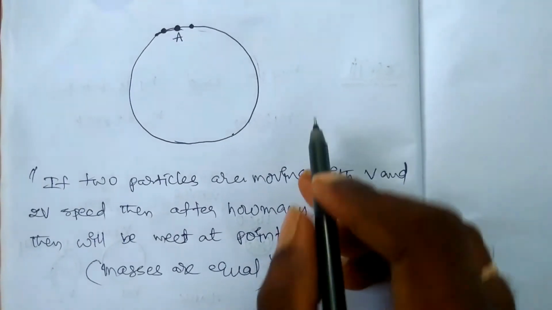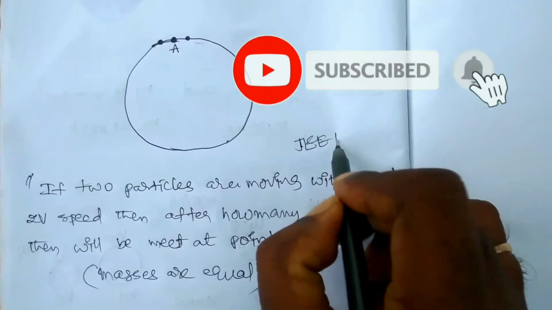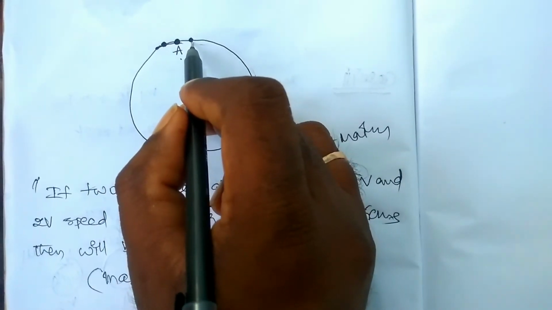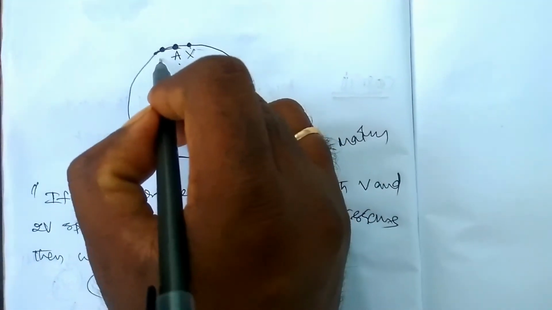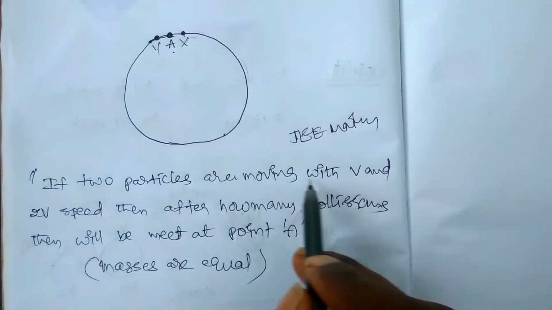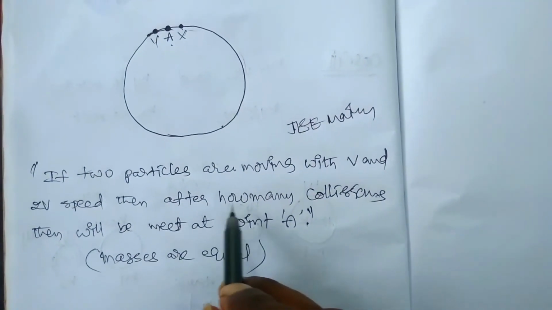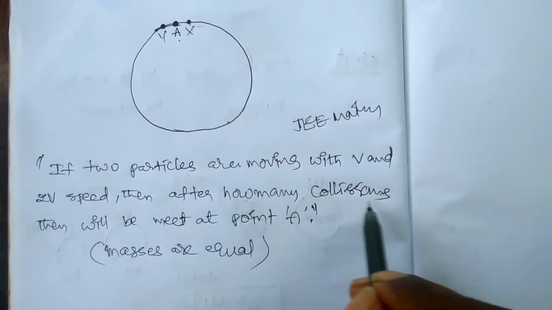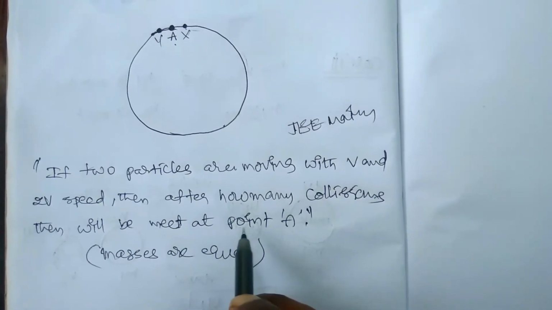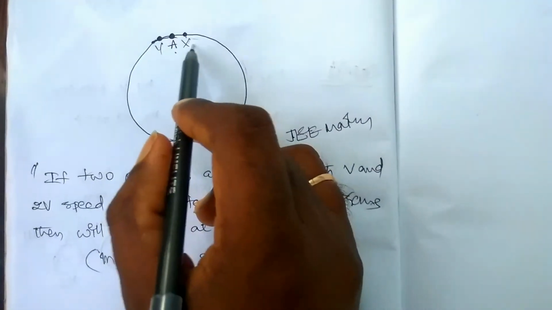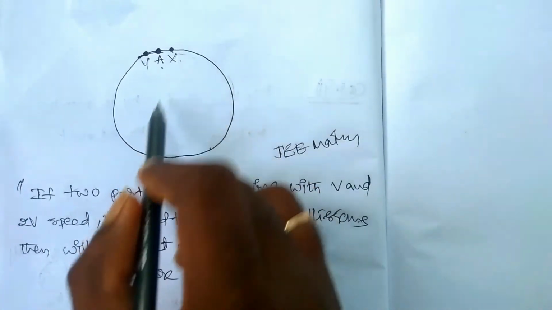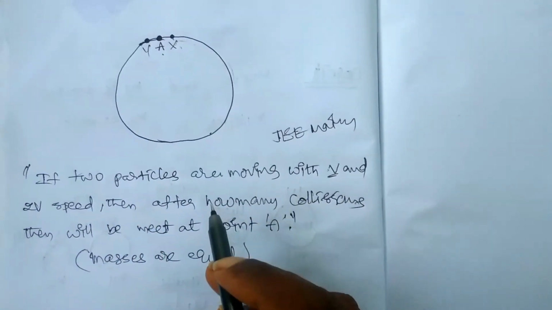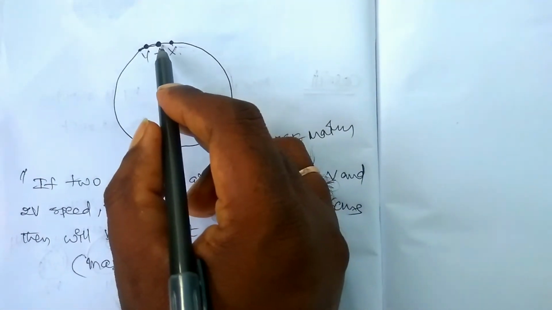It is a problem for JEE Mains. Here at point A, these are two particles, particle X and particle Y. If two particles are moving with V and 2V speeds in a circular motion, after how many collisions will they meet at point A, the same point?